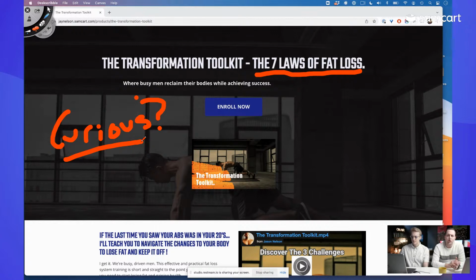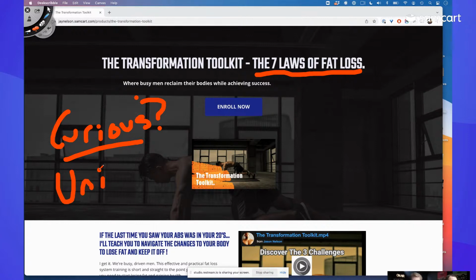Here's the 7 laws to fat loss is a relatively common thing that you're actually going to find out there. Somebody might not be using those exact words, but you know what I mean? You've heard similar things over and over again, okay? So the second thing we like saying up here at the top is you guys need to be unique.